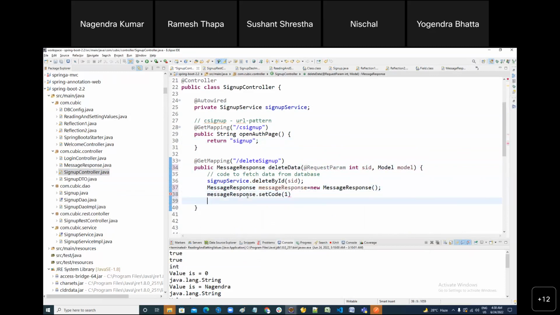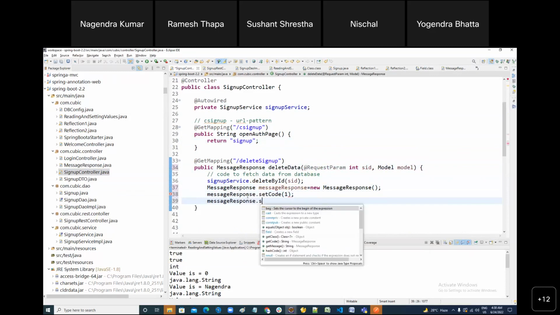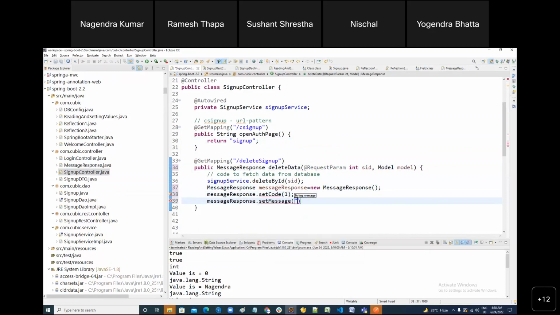You are creating the object right now. Code is one, and message is, I don't want to return string. I want to return JSON data. I'll show you as well. Your resource is deleted successfully. Done. And here you can return it.